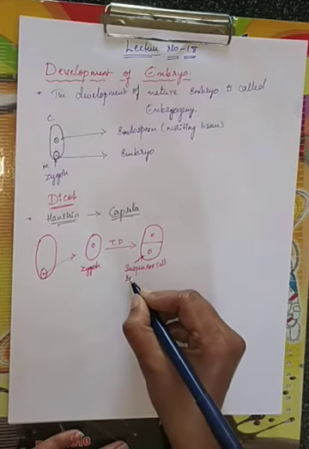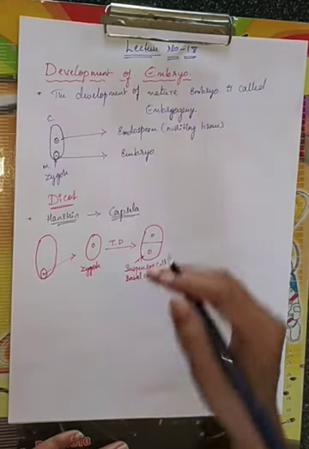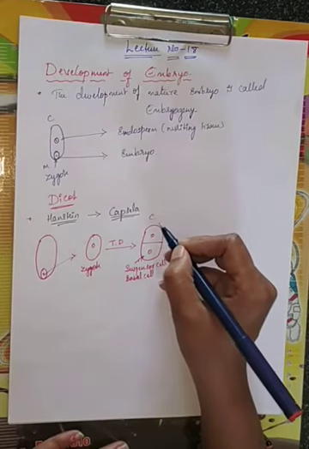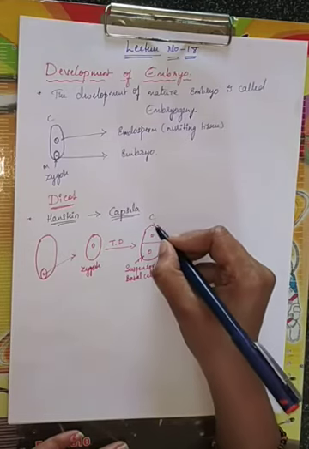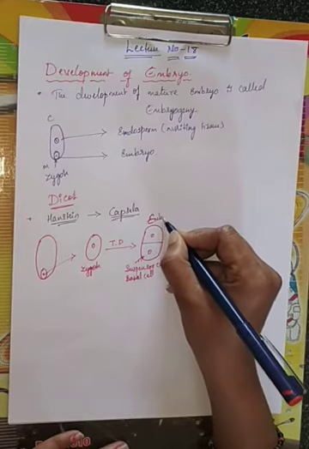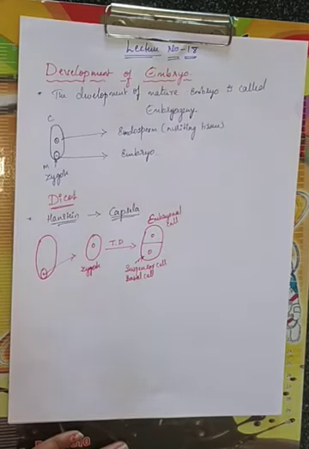One more name for this suspensor is the basal cell. The other one, which is present towards the chalazal end, is called the embryonal cell, or else I can call it the apical cell or terminal cell.